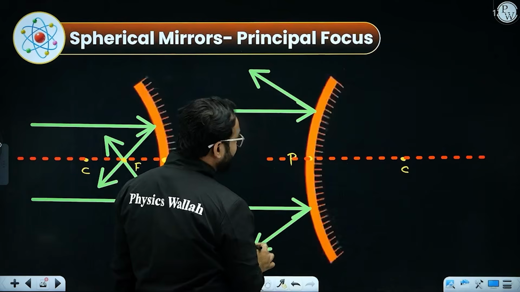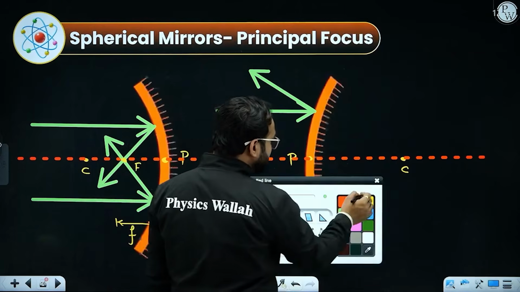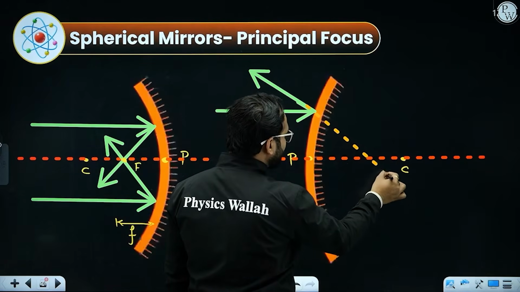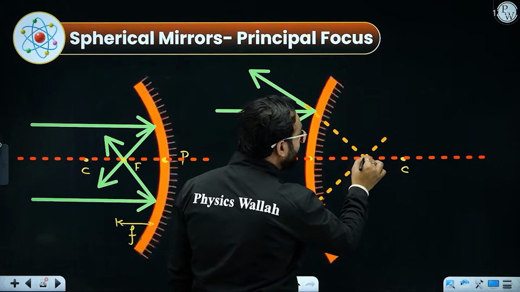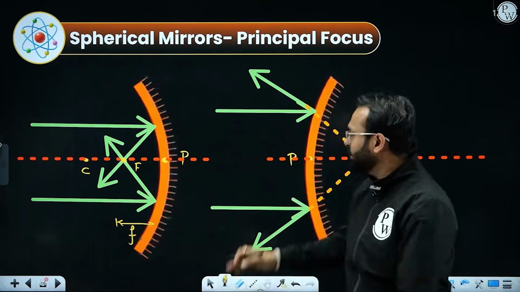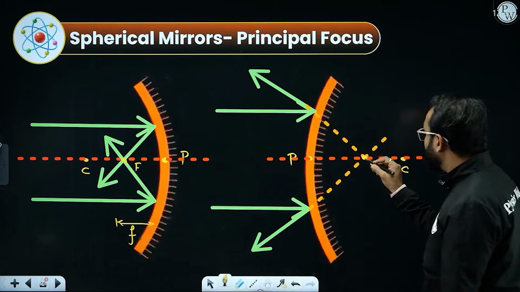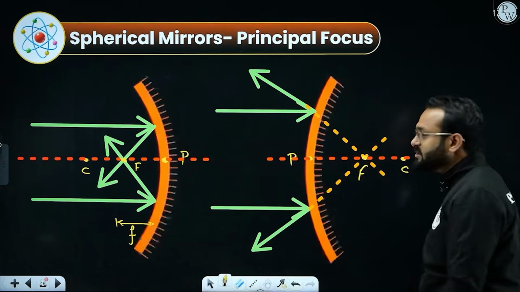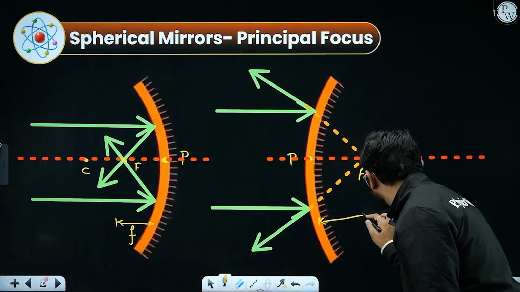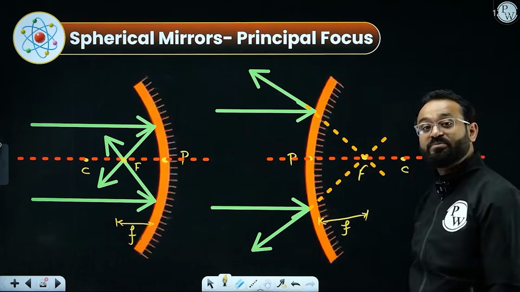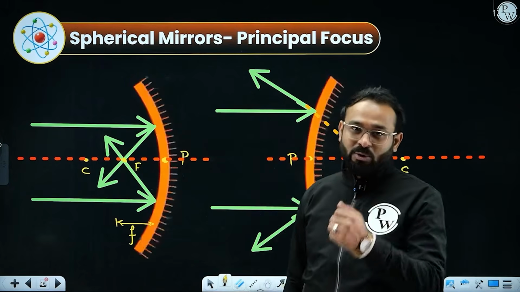If the surface is like that, you will observe that the rays will be diverging like that. After striking the mirror, they will diverge in that direction, and they will appear to meet. They are actually not going to meet, but they will appear to meet at this point, and this point is called the principal focus for the convex mirror, and the distance between pole and principal focus will again be represented by small f. The most interesting and most frequently asked question in the board examination.